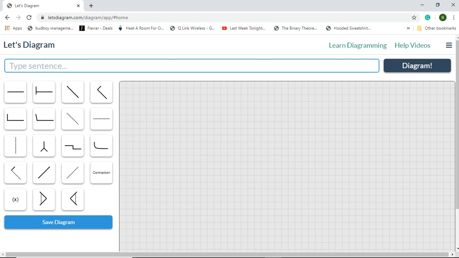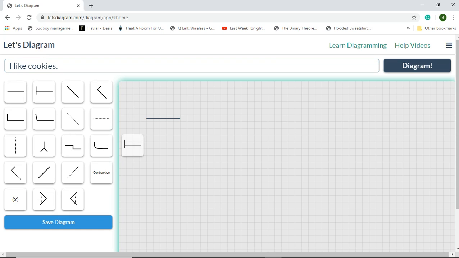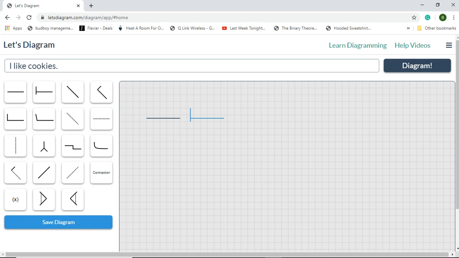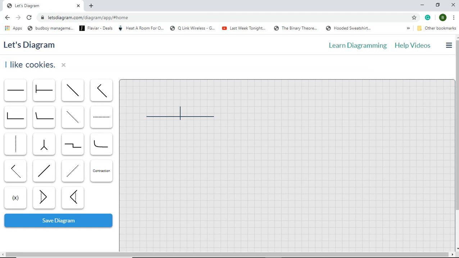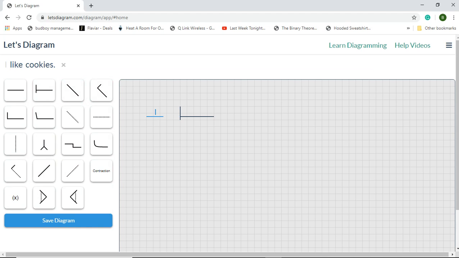The first sentence is, I like cookies. I like cookies. So, we're going to make our cross, okay? And the subject of the sentence is I. I is the subject, okay? I is our subject. Like is our verb.